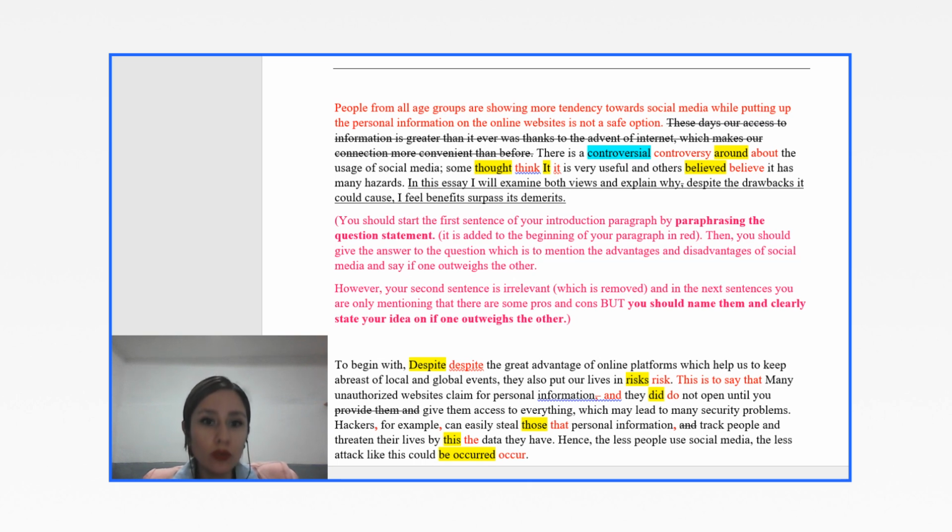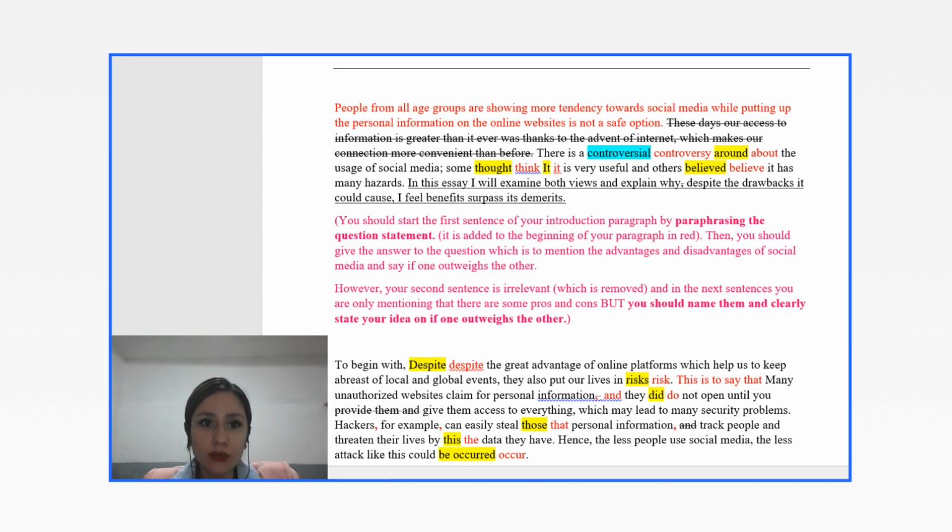And the red ones are the ones that I have added. Some are crossed out, some are removed like this. And the ones in pink are the explanation about that paragraph. So with this instruction, now it's more clear for you what we are doing and how we are giving the feedback on different criteria. To start your paragraph, you started with this sentence.